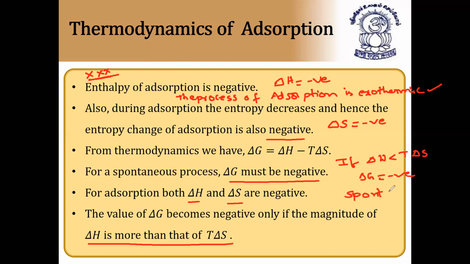So this table is very, very important. All these points are very important. Definitely you'll get one question from these points. So if delta H is less than T delta S, that is the temperature into change in entropy, then the process is spontaneous. Otherwise, the process is non-spontaneous.